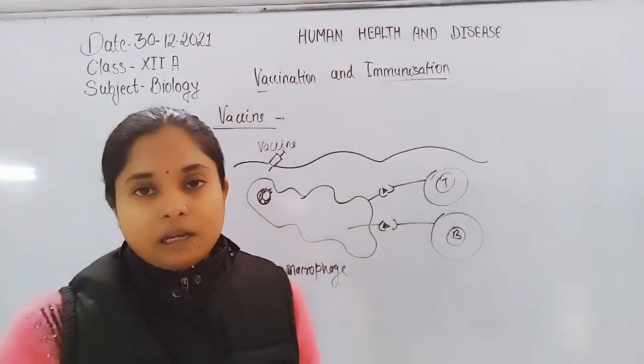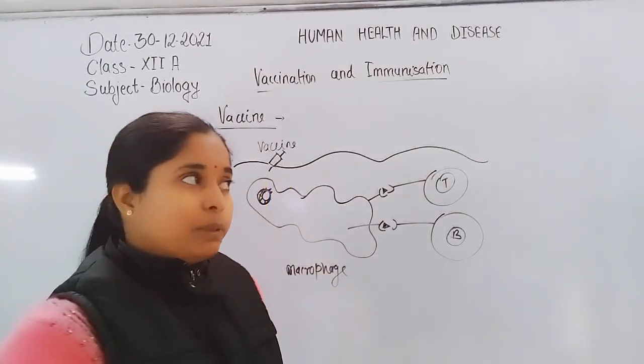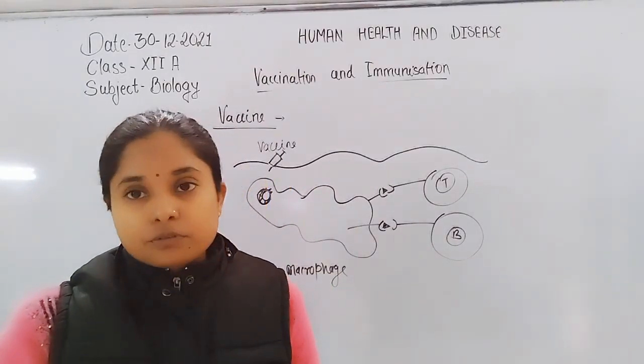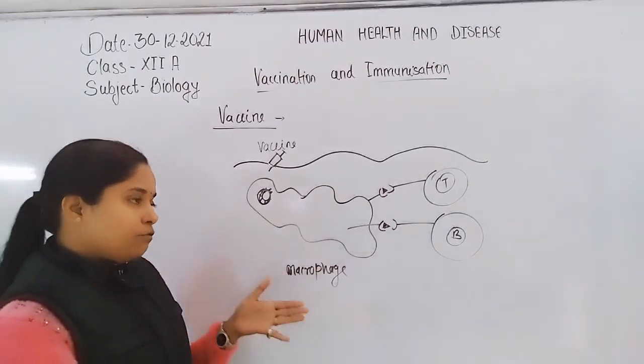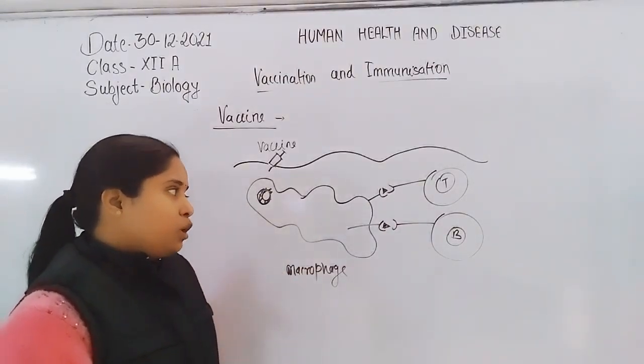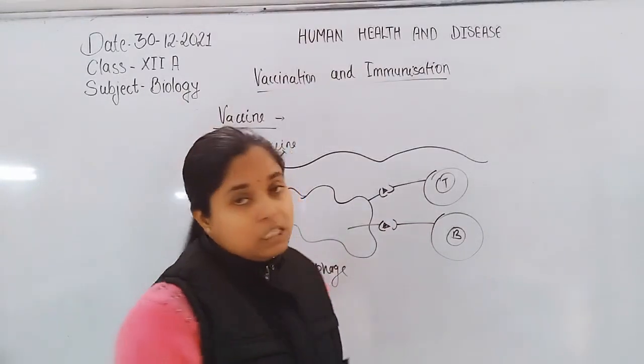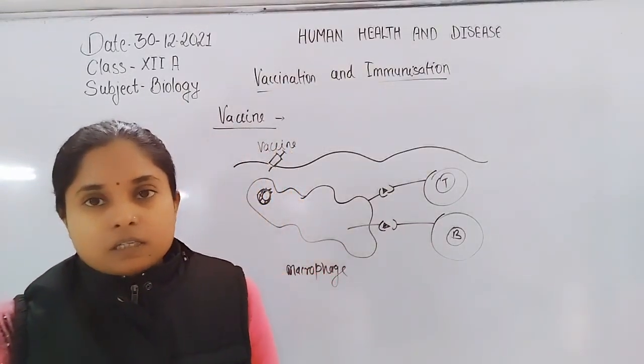Now they have identified that this particular bacteria may cause disease in the future. On a future basis, they form the antibodies for this pathogen, for this virus.